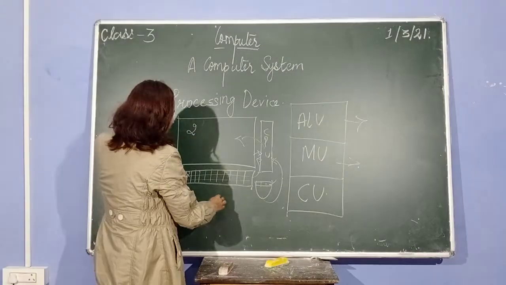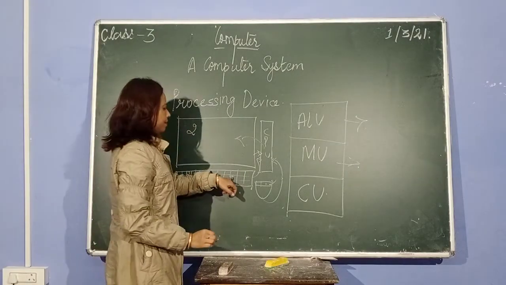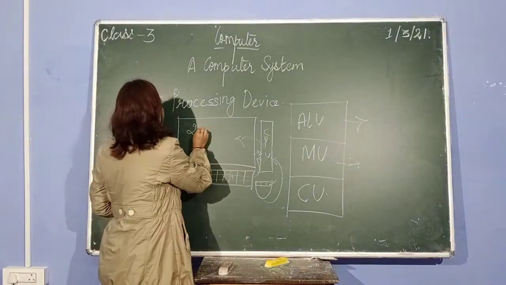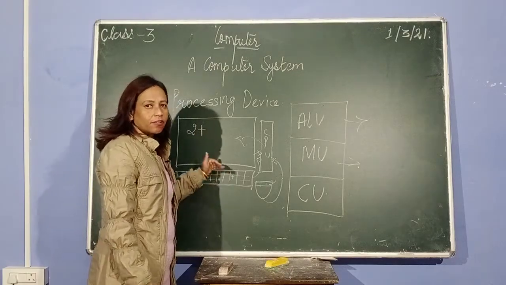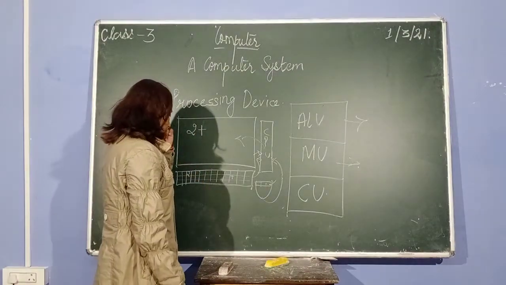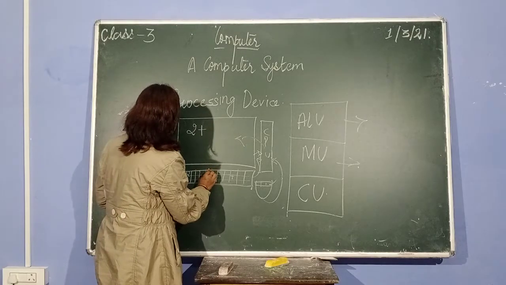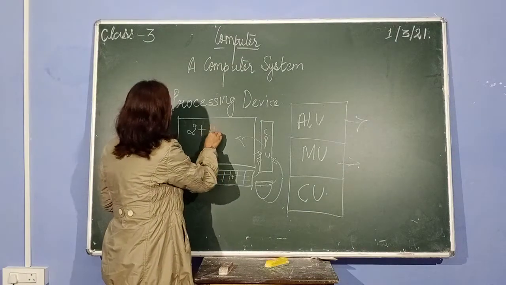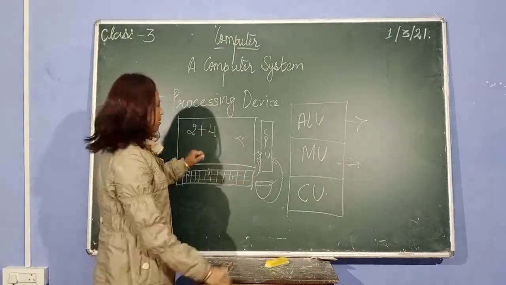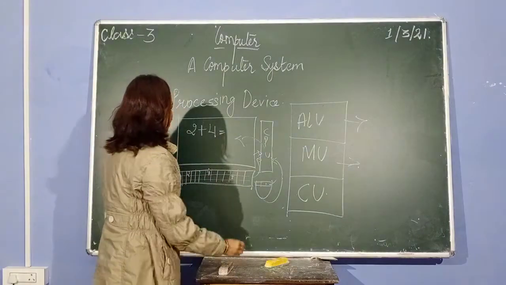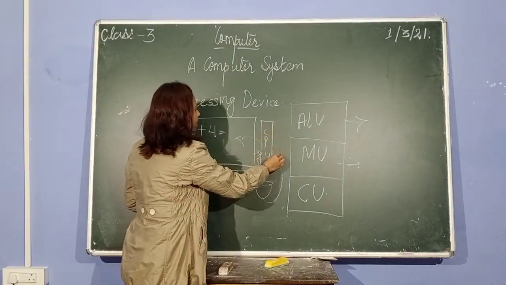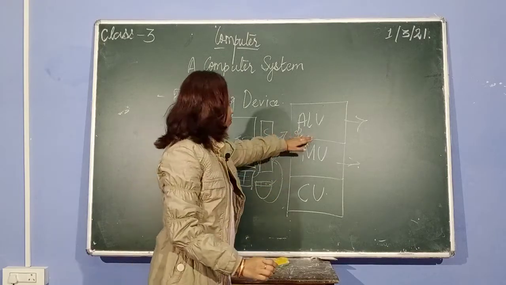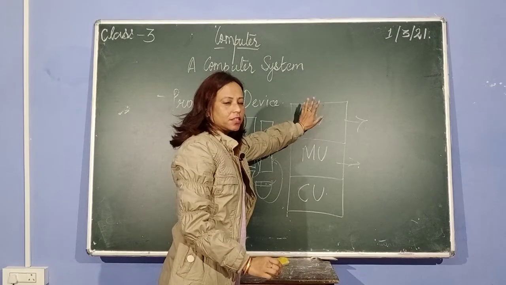2. Then you have the symbol plus. There is a symbol on the keyboard. You press the symbol of plus. You'll see it on the monitor again. Again, whatever number you want, you press on the keyboard. Suppose you press number 4. Again, this number will come and you'll see it on the monitor. Now the equals to sign. Now what happens when you're typing the number? It first goes inside the CPU. I'll show you here. Which part of the CPU will it go to? The ALU, Arithmetic Logical Unit part.